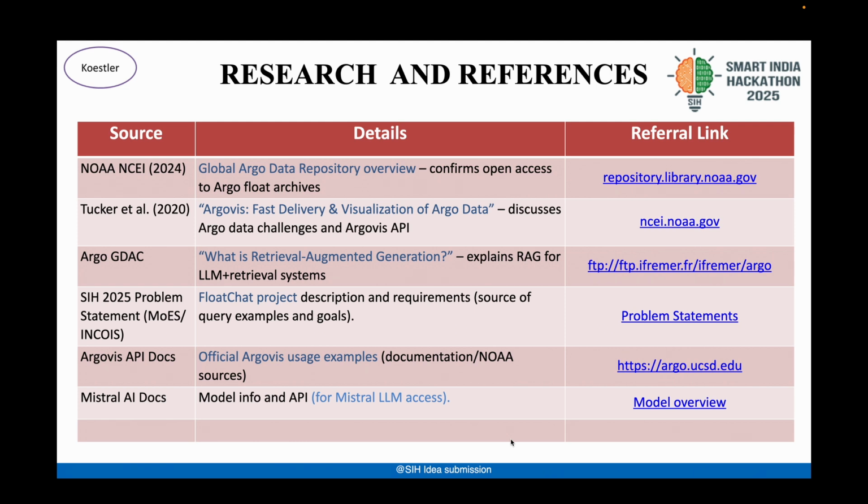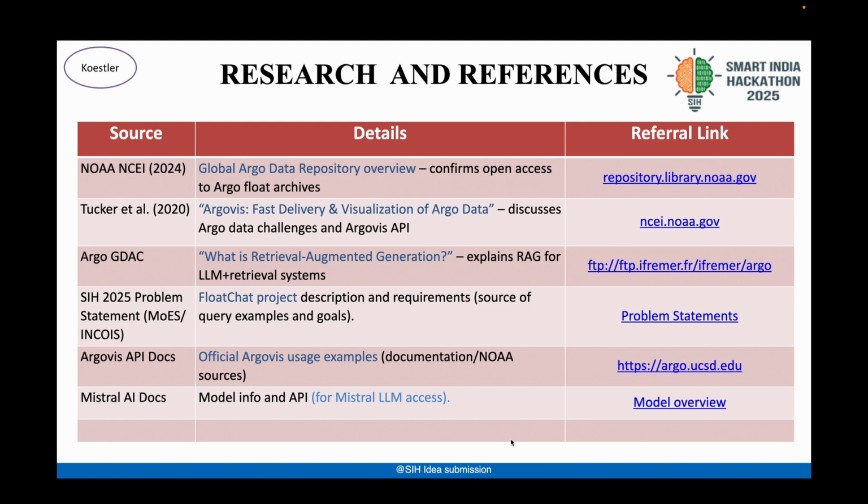Argovis addresses ARGO data challenges and provides an API for faster delivery and visualization. NOAA NCEI confirms open access to global ARGO float archives, ensuring data transparency and reliability. The DigitalOcean blog explains RAG, which is the AI backbone that merges real data with language models. The Argovis API docs give official references to fetch and manage float data. The Mistral AI docs detail the LLM model and API for intelligent and context-aware responses. The SIH 2025 problem statement defines FloatChat goals and query requirements guiding our design.